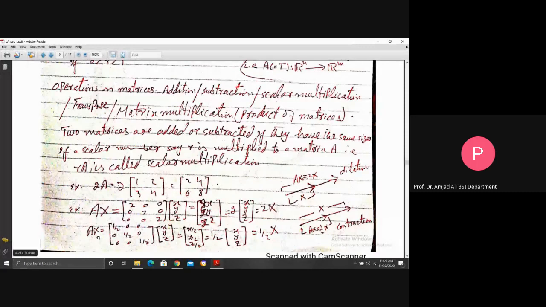But here, if you consider AX, where A is the matrix with 1 over 2 on the main diagonal and zeros elsewhere, multiplied by the vector XYZ.